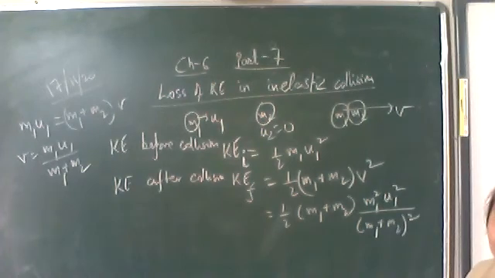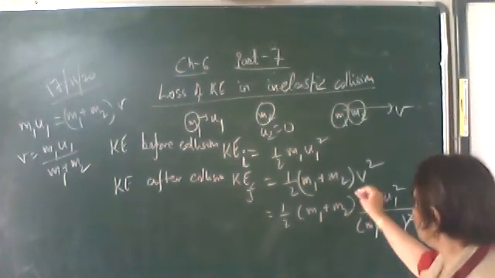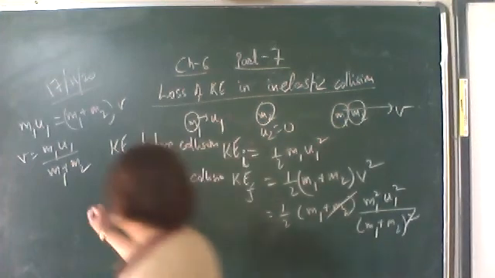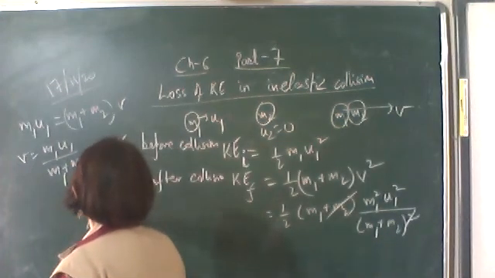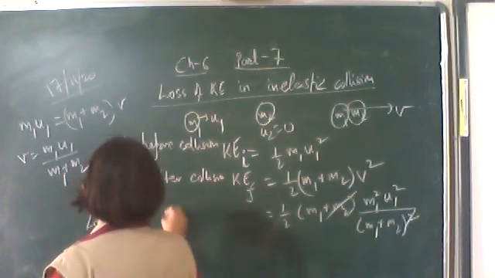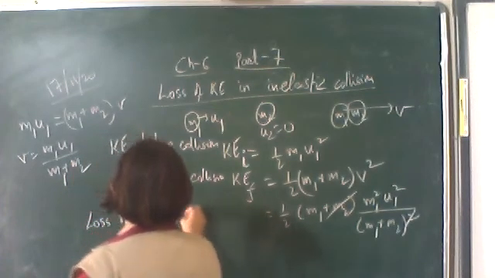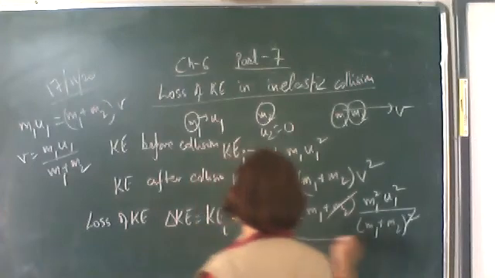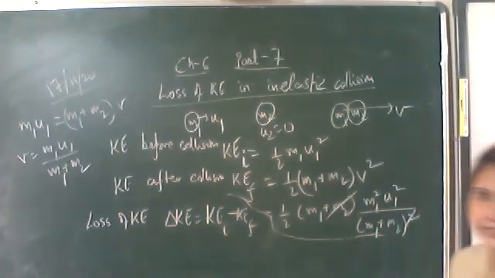Now the loss of kinetic energy. Loss of kinetic energy is the kinetic energy before collision minus the kinetic energy after collision, and this loss will appear in some other form. So find the loss of kinetic energy, which is equal to the initial minus the final kinetic energy. Simplify and get one expression.